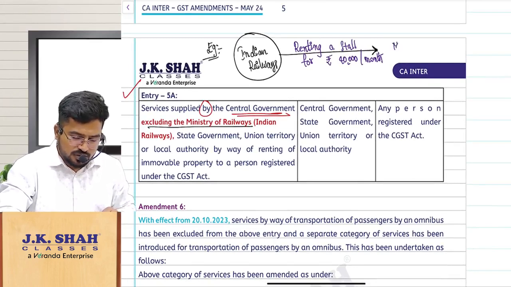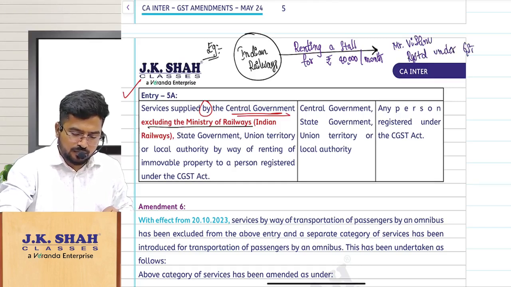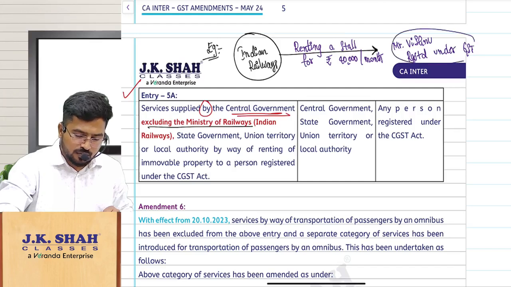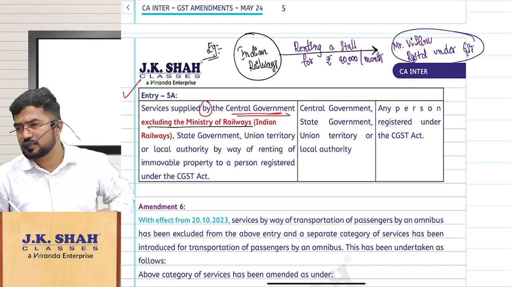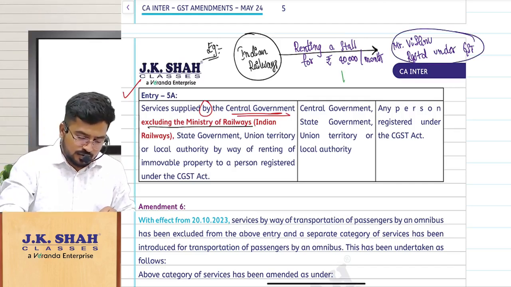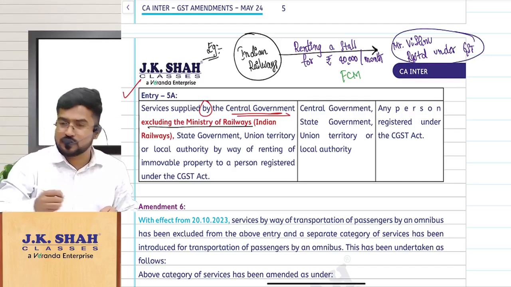Let us assume Mr. Vishnu is registered under GST. Is this RCM or FCM? FCM. Are you understanding the difference?